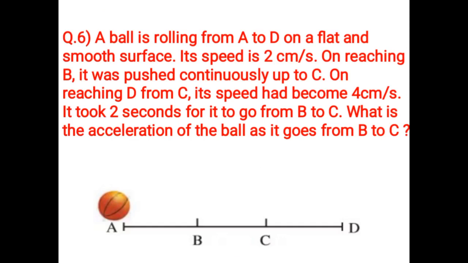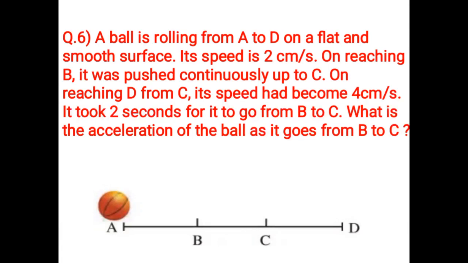A ball is rolling from A to D on a flat and smooth surface. Its speed is 2 cm per second. On reaching B, it was pushed continuously up to C. On reaching D from C, its speed had become 4 cm per second. It took 2 seconds for it to go from B to C. What is the acceleration of the ball as it goes from B to C?